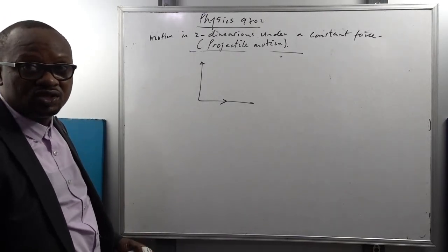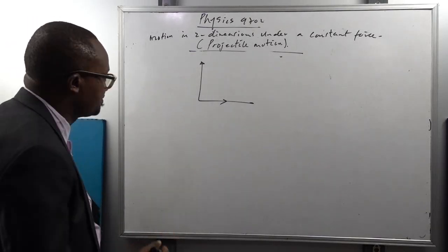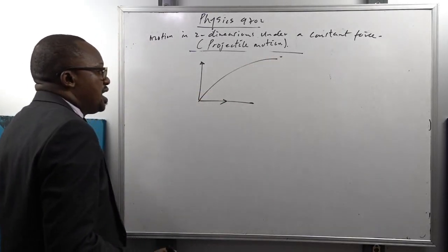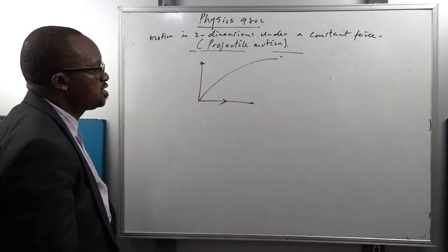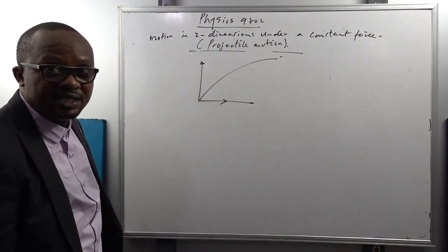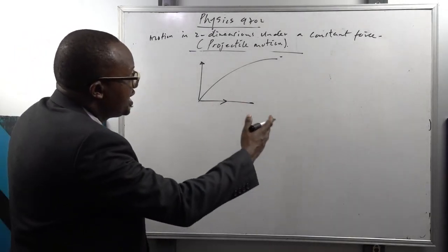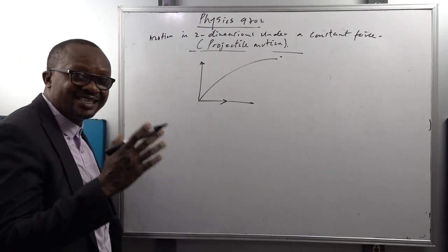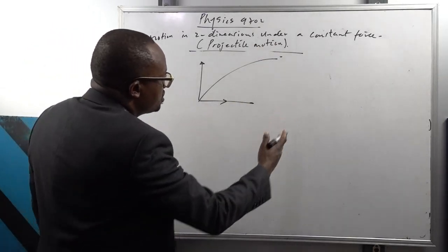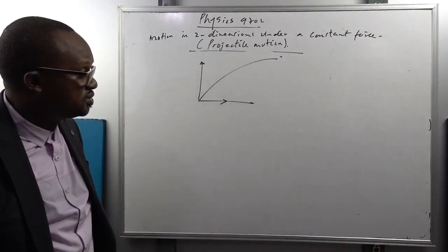In the car's case, the motion will be described only in terms of the component of the motion along the horizontal. What if a particle like a ball is kicked and it follows the path of a parabola? As the ball moves forward, it also moves upwards. So the motion of this ball is said to be in two dimensions because it's covering motion along the horizontal and along the vertical at the same time. The particle moves upward, the particle also moves what? Forward.